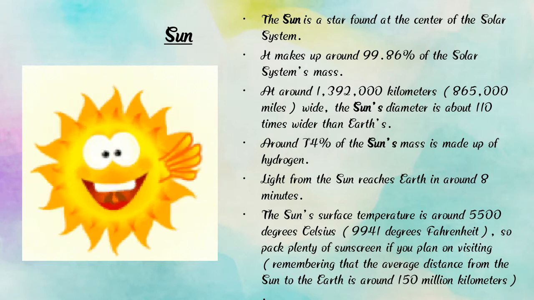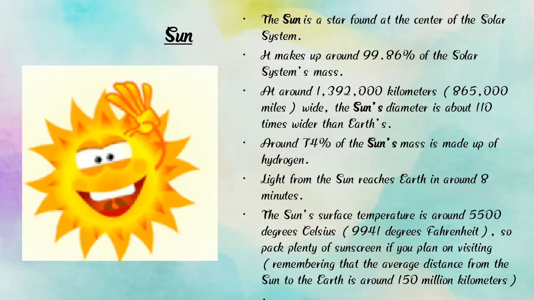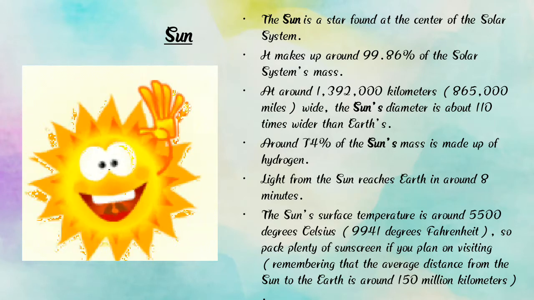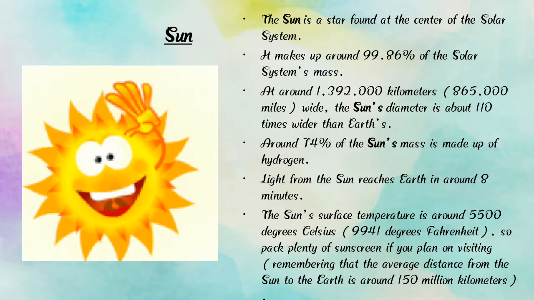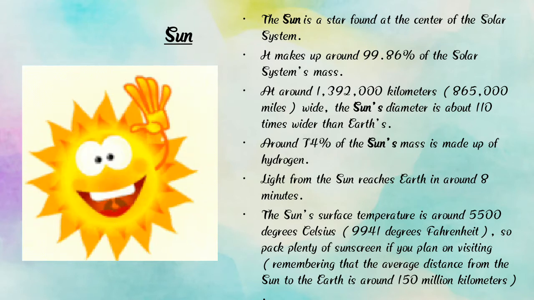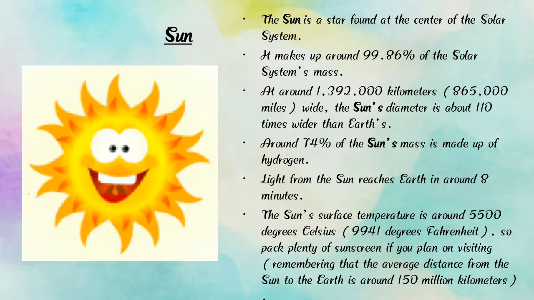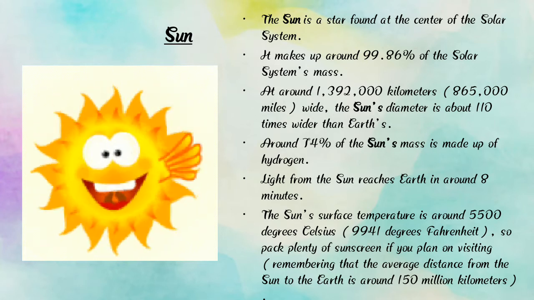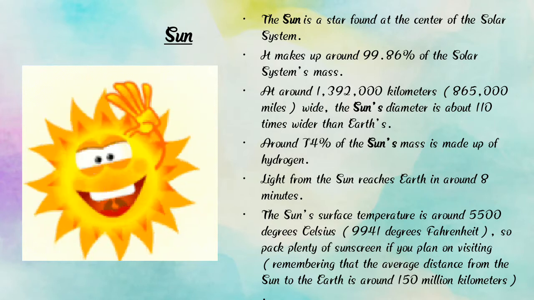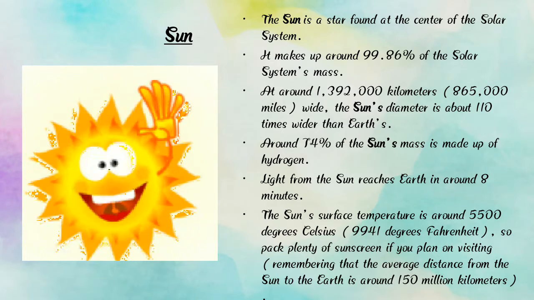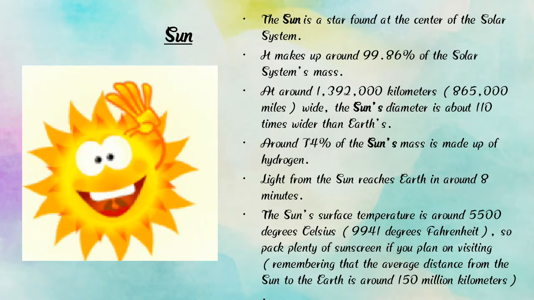So the sun is a star found at the center of the solar system, and it makes up around 99.86% of the solar system's mass. The sun's diameter is around 1,392,000 kilometers, which is about 110 times wider than Earth.